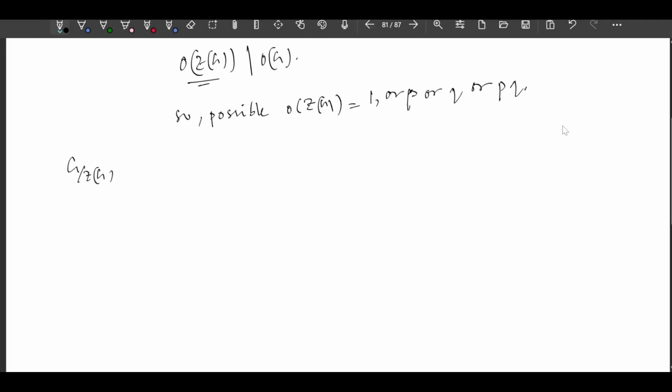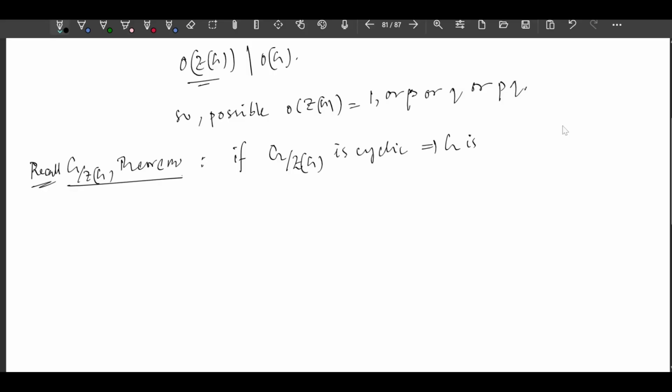What is that theorem? That if G is a finite group and G by ZG is cyclic, this implies G is abelian.